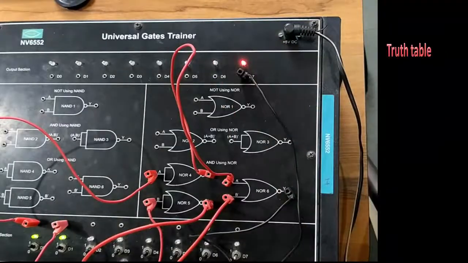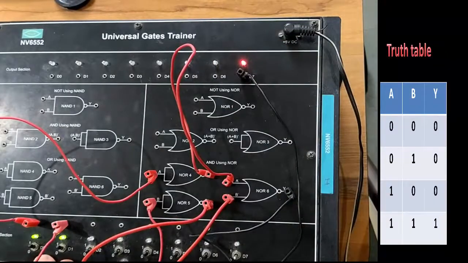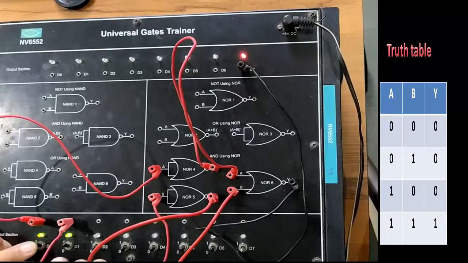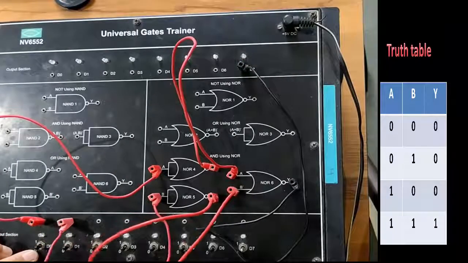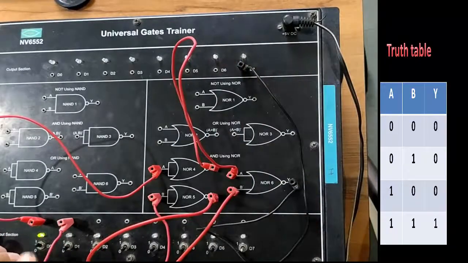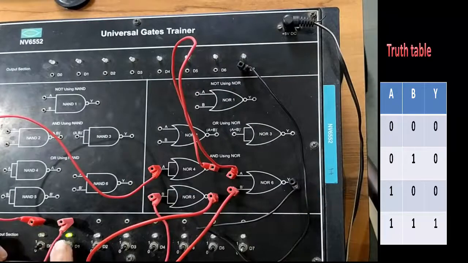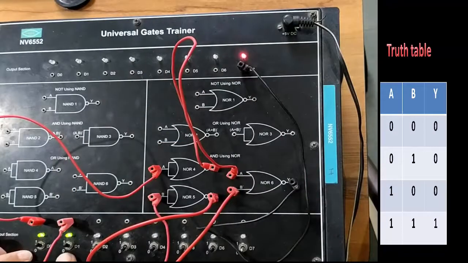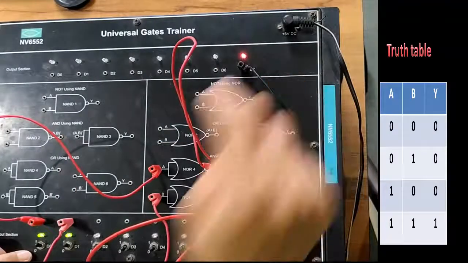Now recall the truth table for the AND gate. The AND output is high if both the inputs are high. So A 0, B 0, the output will be 0. A 1, B 0, the output is still 0. A 0, B 1, the output is still 0. But when both A and B are 1, the output is glowing, that is, 1.